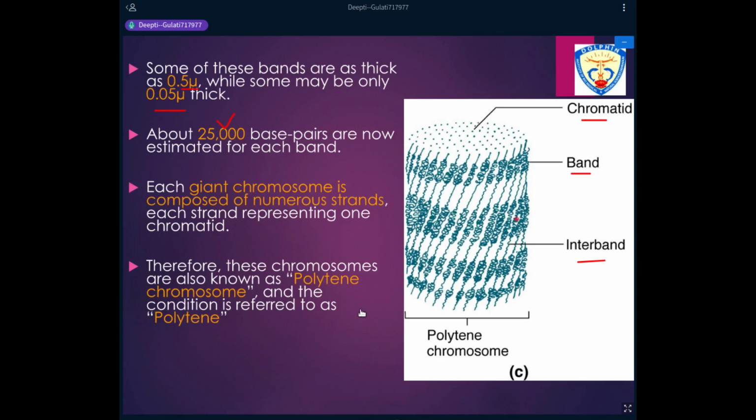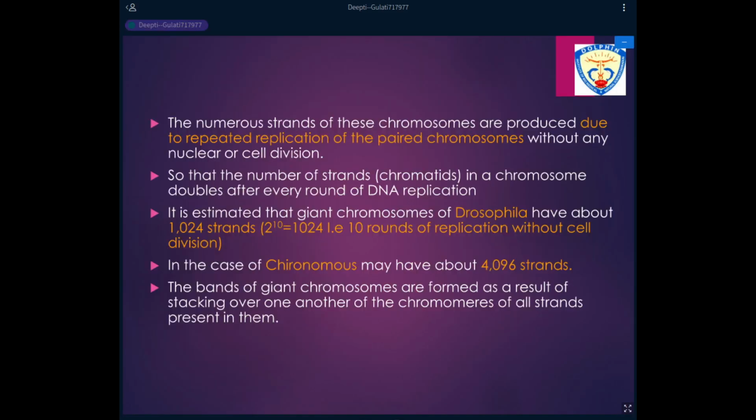So there are numerous strands present. Each strand means one chromatid, and because so many strands are present together, the chromosomes were later named polytene chromosomes, where poly means many and tene means thread. So many threads are present. Each thread is one chromatid, and a chromatid, we know, is DNA and proteins.